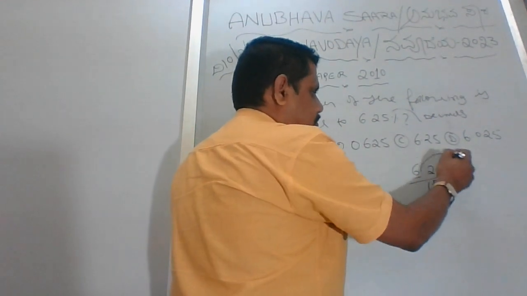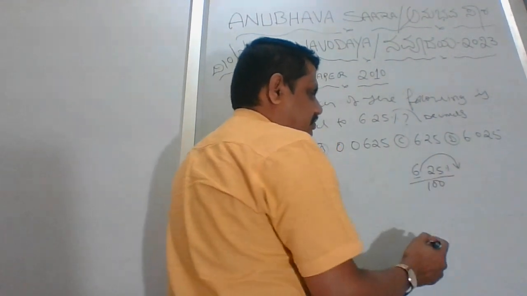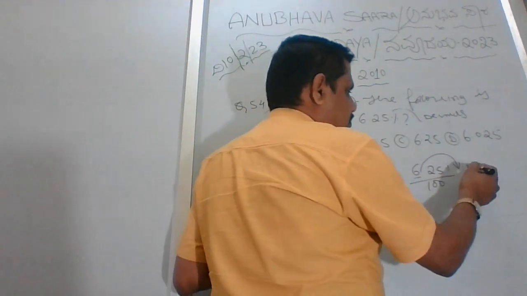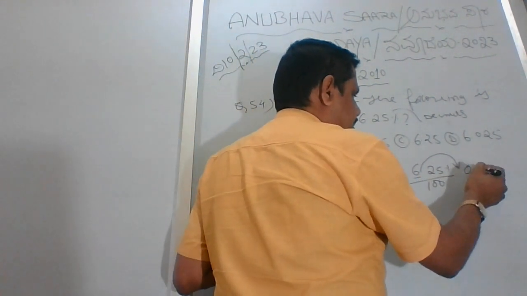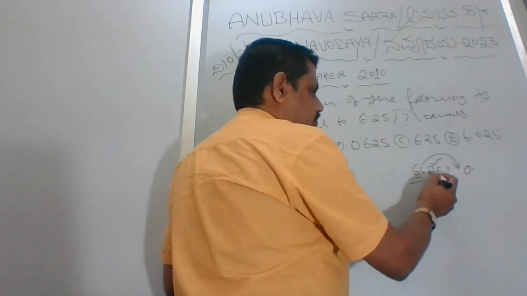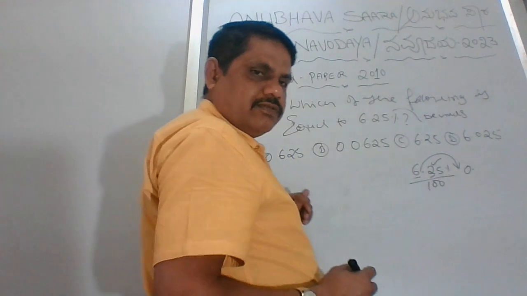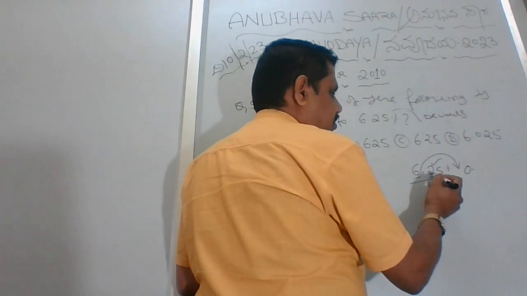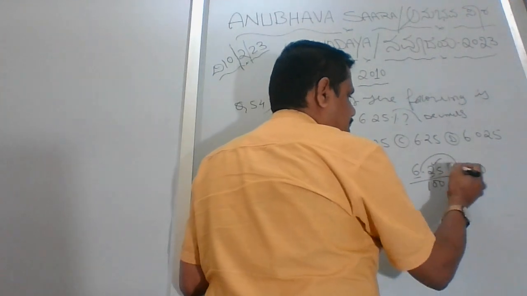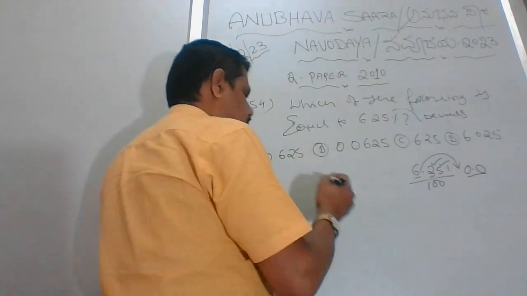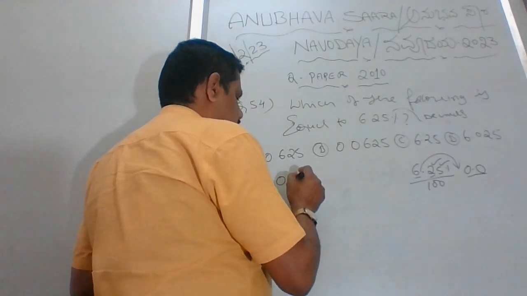I will move this dot to the other side. After the point there are two numbers, so the dot moves two places to the left. What is my number now? 0.0.